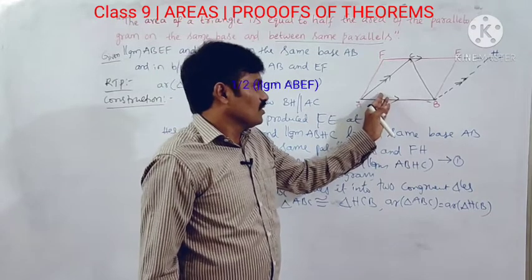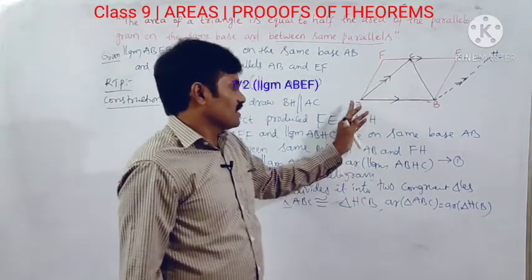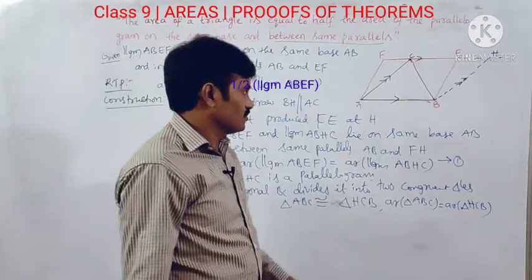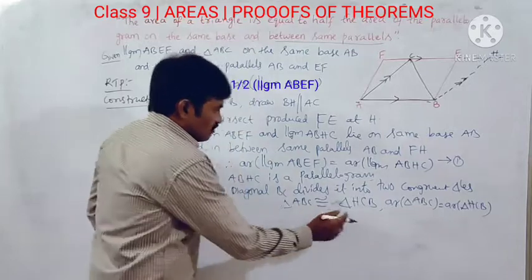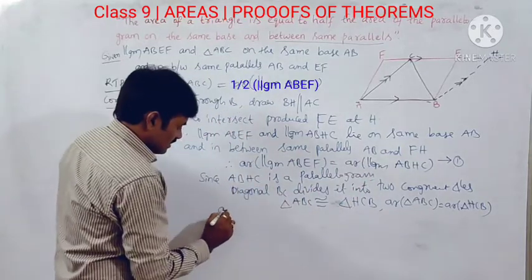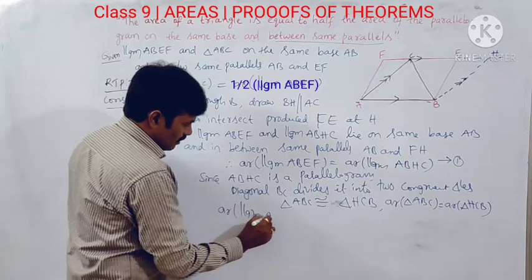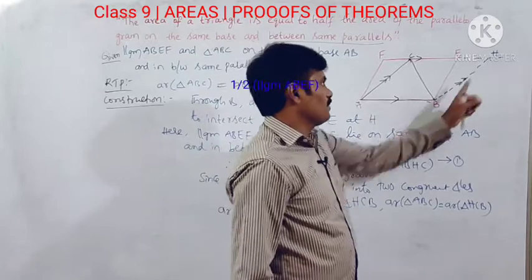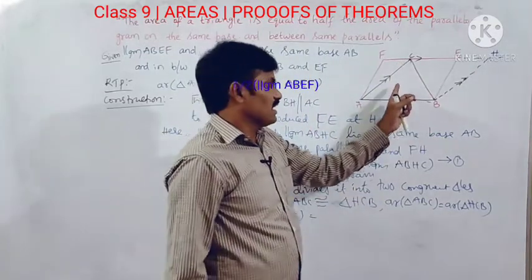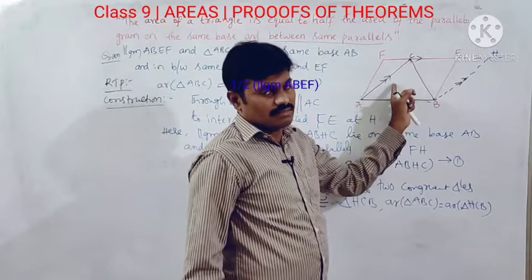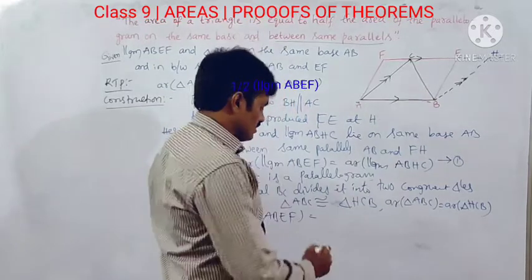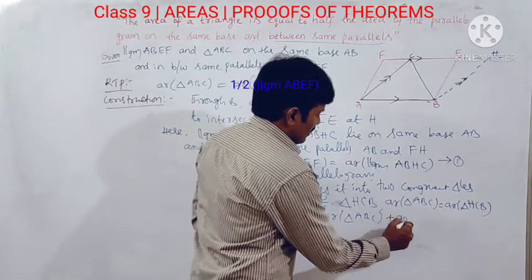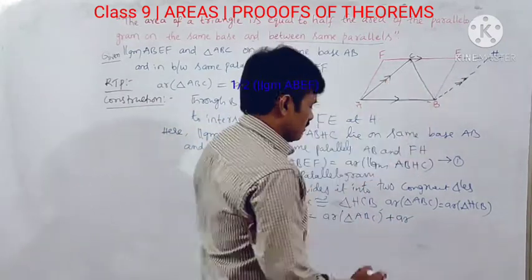Okay, now here it is clear that area of triangle ABC is equal to area of HCB. Now by using this I am writing first one as like this: area of parallelogram ABEF is equal to area of parallelogram ABHC, which can be written as the sum of the areas of these two triangles, that is area of triangle ABC plus area of triangle BHC or BCH.